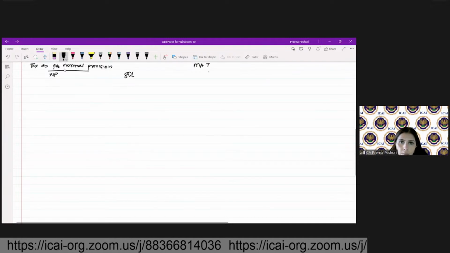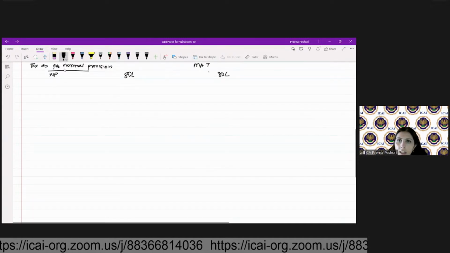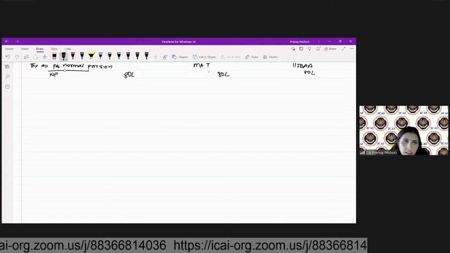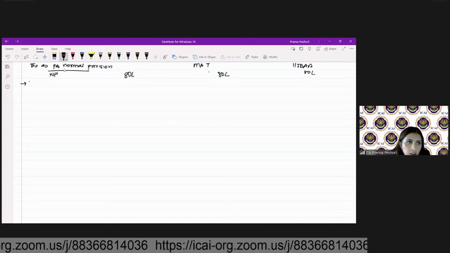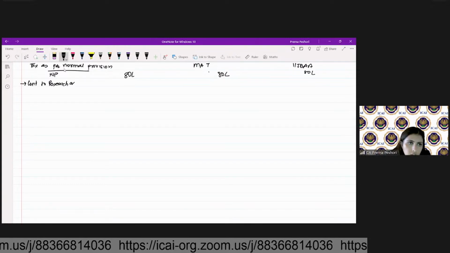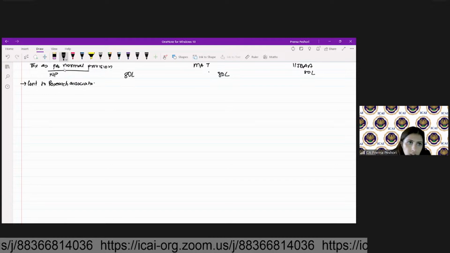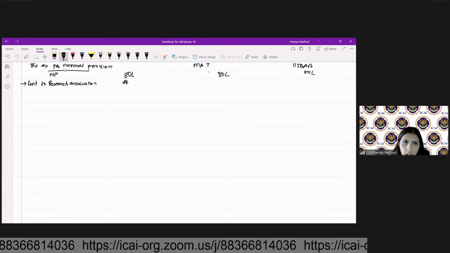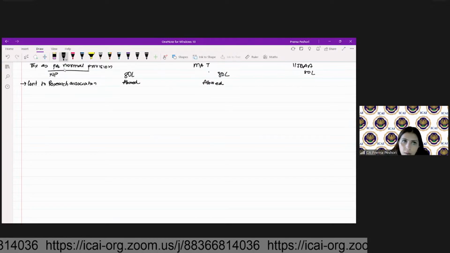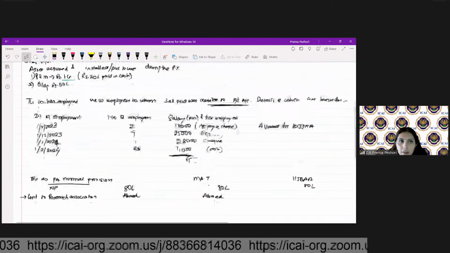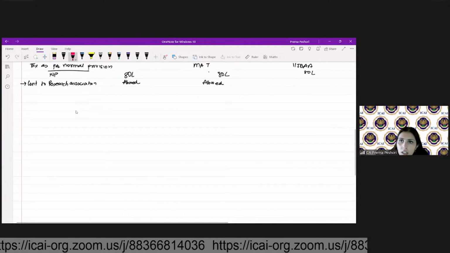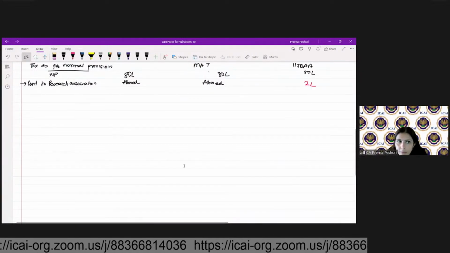Under MAT, my net profit is again 80 lakh. And under 115 BAA also it is 80 lakh. Contribution to research association: here it is allowed, here also it is allowed, but here I will add back the amount. What is the amount? 2 lakh. So here I will add back.